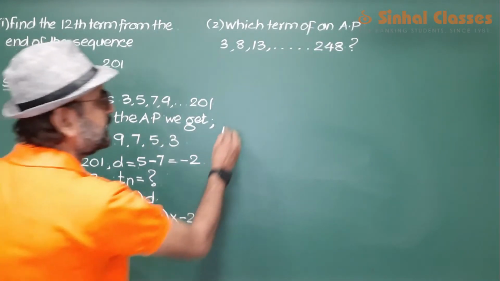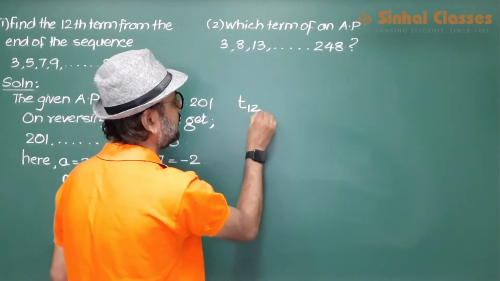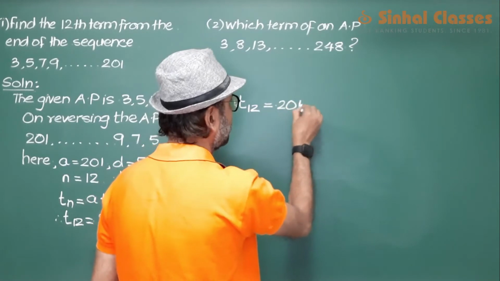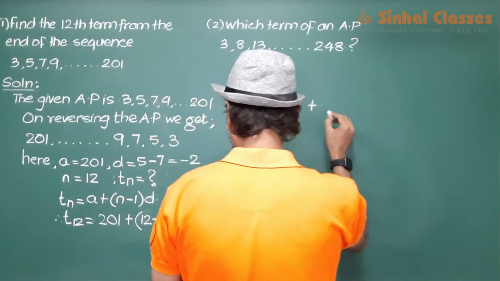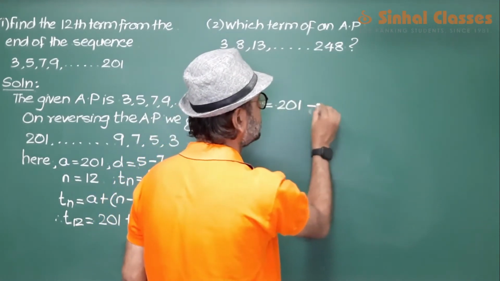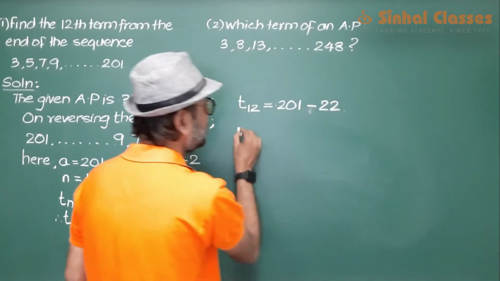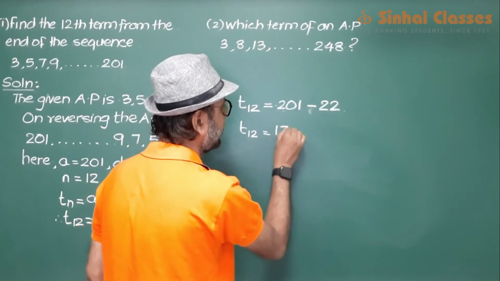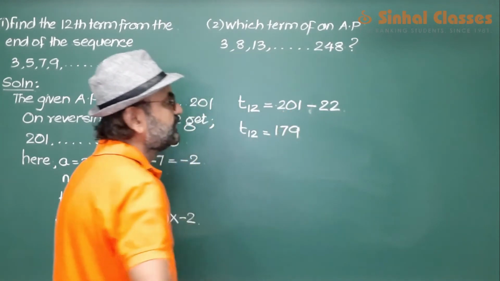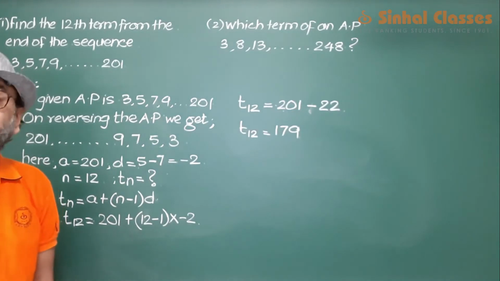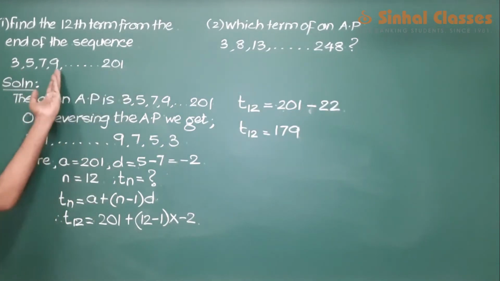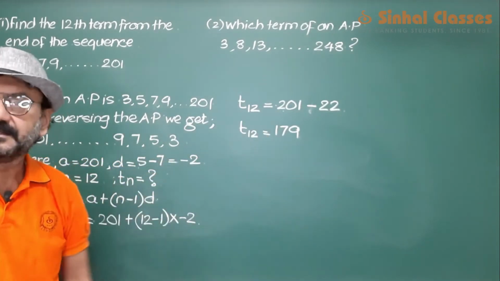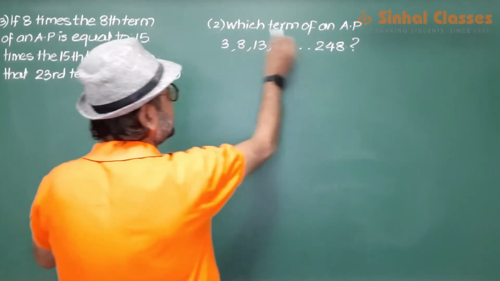Let us solve this. 12th term is equal to 201 plus 11 into minus 2, which is minus 22, 179. So the 12th term from the end of this AP, or the 12th term from the start of this reversed AP, is 179. This is our answer. Alright, so let's come to the second sum.